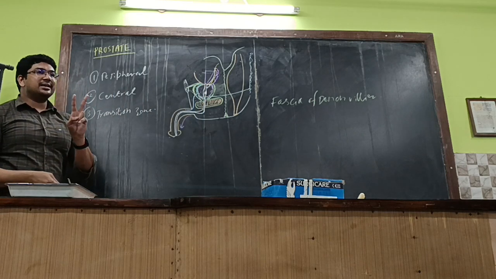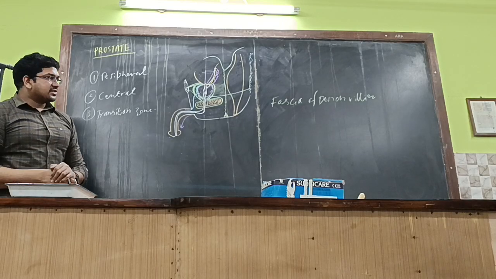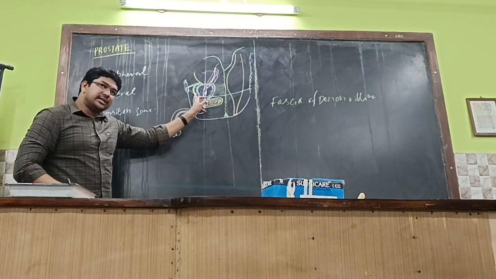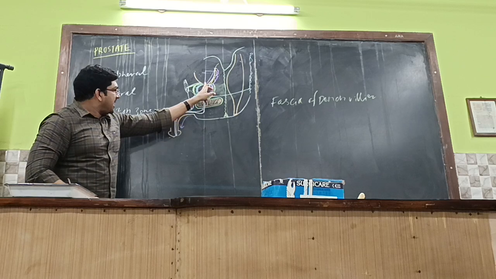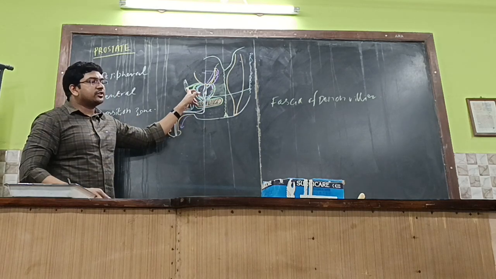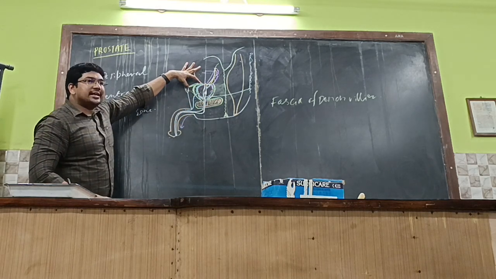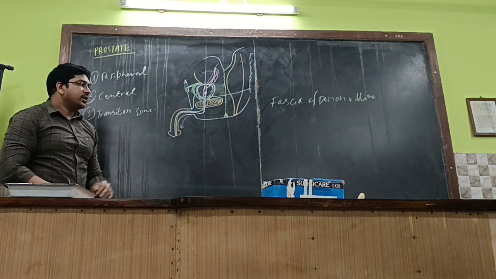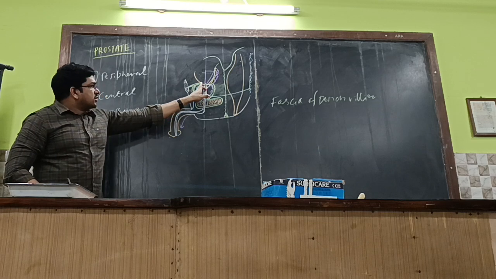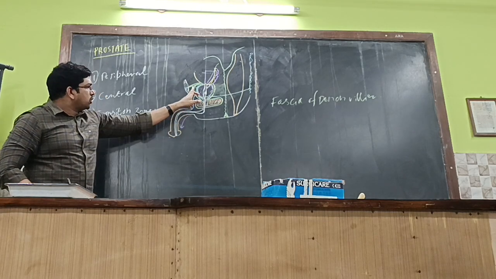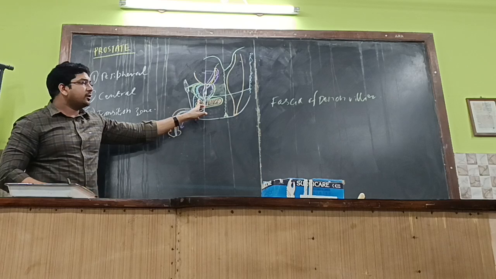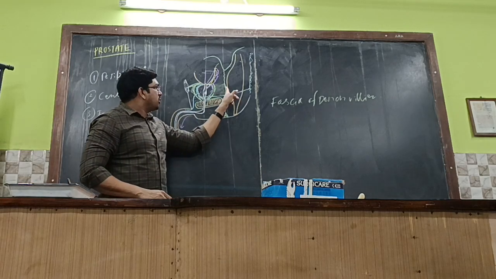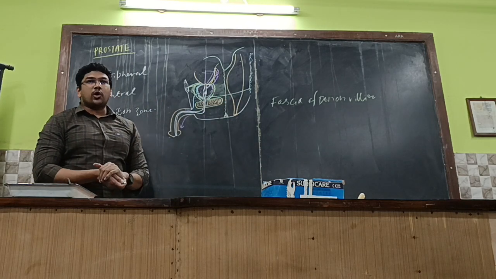We have already seen the medial and lateral puboprostatic ligaments, which connect the neck of the bladder with the body of the pubis. So these are the puboprostatic ligaments in front to which the false capsule will be joined, and behind, the false capsule will be joined with the fascia of Denonvilliers.